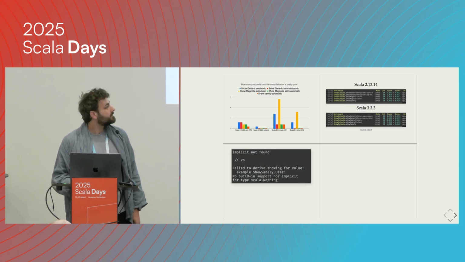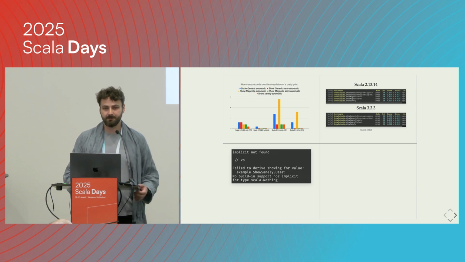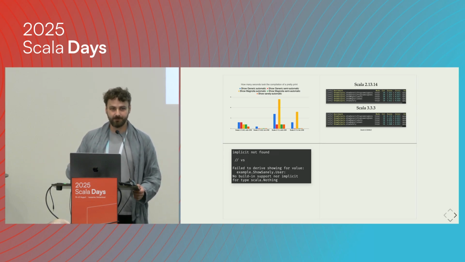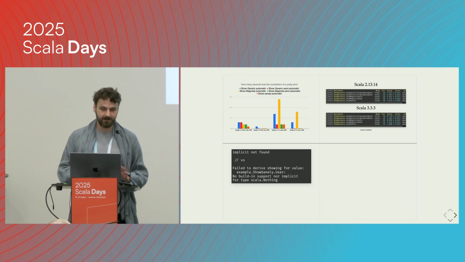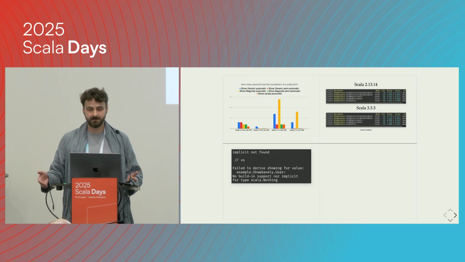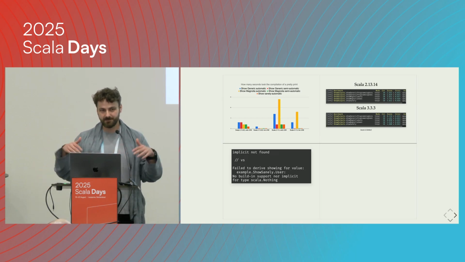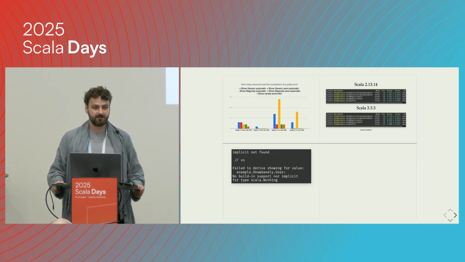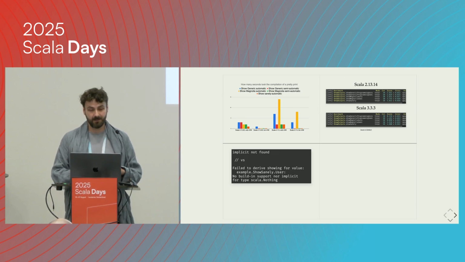Then you find out that debugging those libraries might be really heavy stuff for newcomers. Usually, all those libraries are using type classes. If you cannot derive the type classes, quite often all the feedback you get is something like implicit not found. Sometimes you can use stuff like semi-automatic derivation to get some information, like which field is missing or which subtype isn't handled. But if you're trying to use automatic derivation, or if your code base is really, really huge, quite often you will have very unhelpful errors.